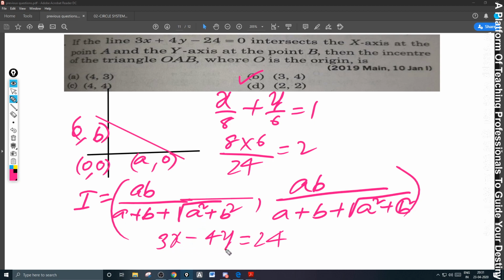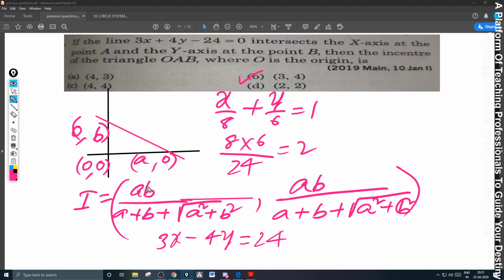X by 8 plus y by minus 6 equal to 1. And thereby what happens, you know? X-intercept is positive, Y-intercept is negative. That means the triangle will be transferred to the fourth quadrant, and hence the incenter will be lying in the fourth quadrant. Then the answer is not 2, 2. Then the answer is 2, minus 2, please.